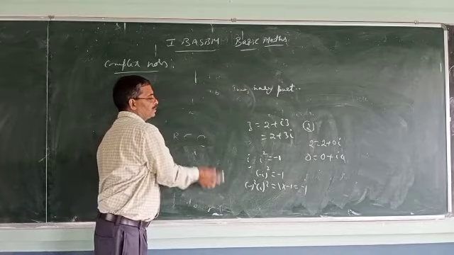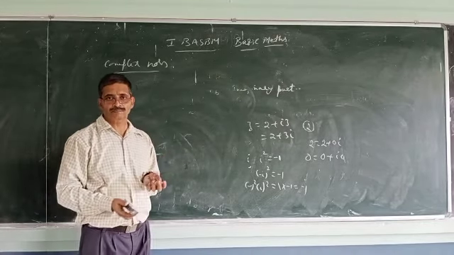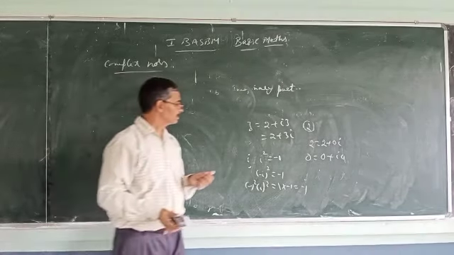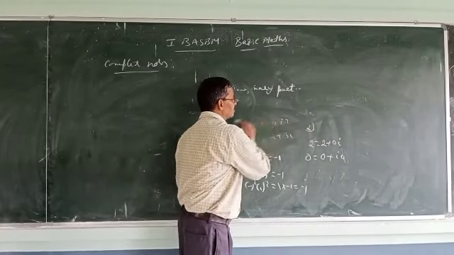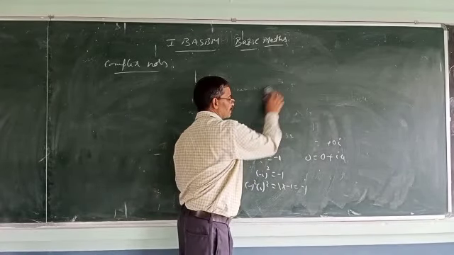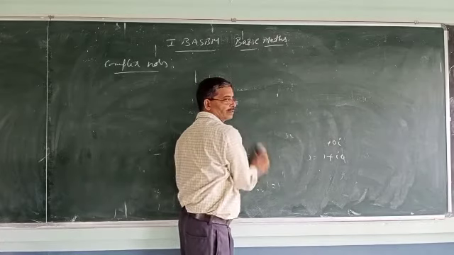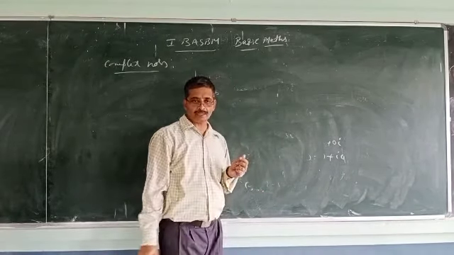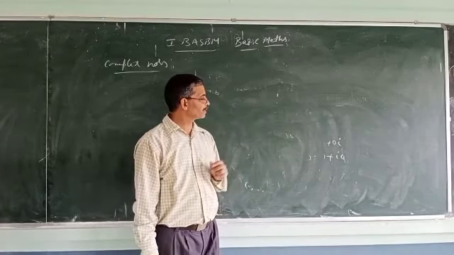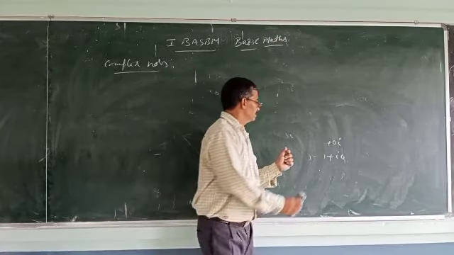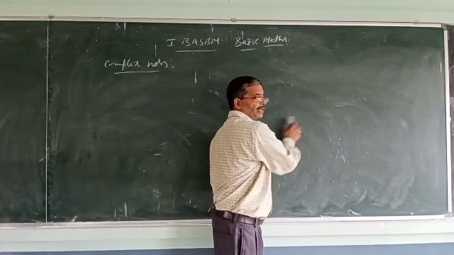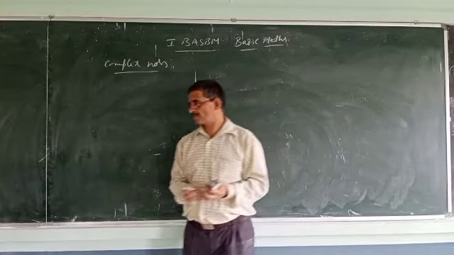Now we will see different operations, complex operations. There are different operations like what you had in real numbers. Same type of operations here also, like addition, multiplication, division. There are many operations, all these operations are possible here. We will see one by one. What are the possible operations?